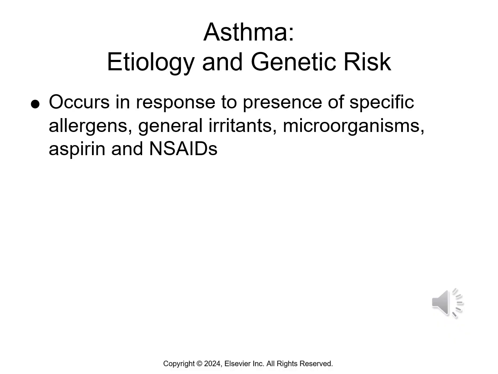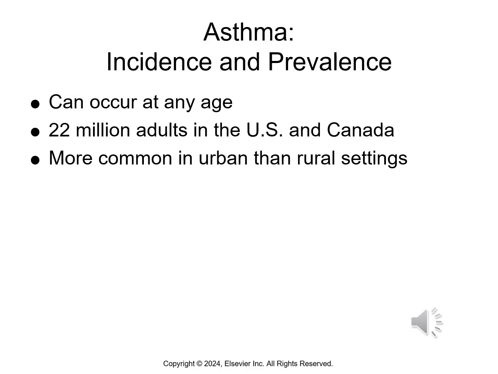So as far as etiology and genetic risk factors for asthma, this occurs in response to specific allergens, general irritants, microorganisms, aspirins, and NSAIDs. There is a genetic component: if you have a mom or a dad who has allergies, you have a higher prevalence for having asthma. Asthma incidence and prevalence can occur at any age. 22 million adults in the US and Canada have asthma. It's more common in urban rather than rural settings, and you want to think about those environmental exposures when we're considering that.